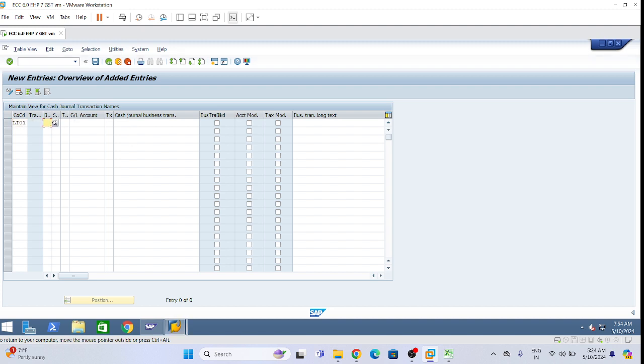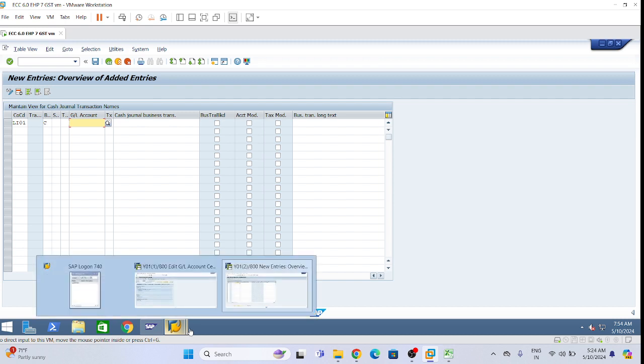LI01 company code. Business transaction C.